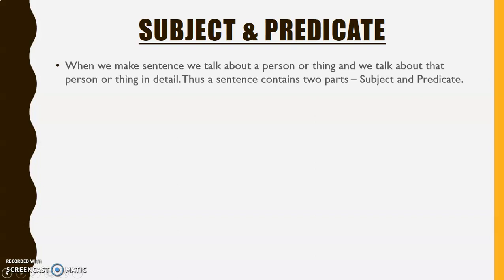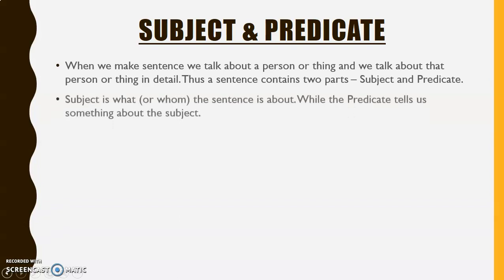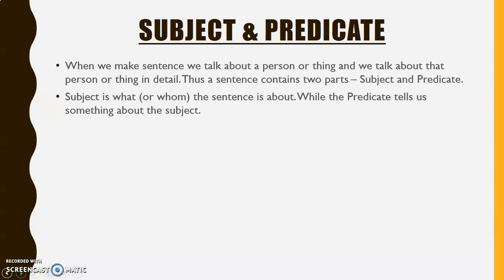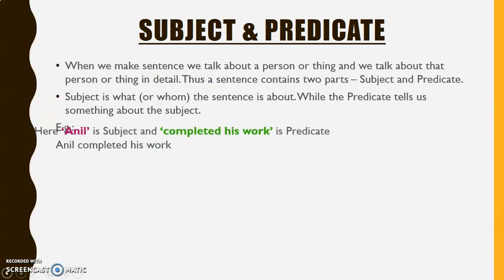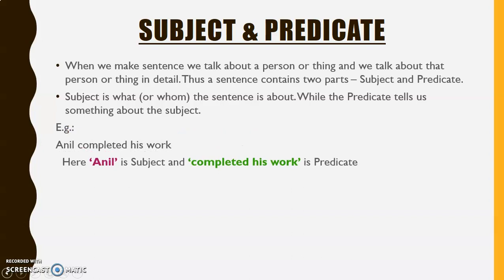When we make a sentence, we talk about a person or thing and we talk about the person or thing in detail. Thus, a sentence contains two parts, subject and predicate. Subject is what or whom the sentence is about, while the predicate tells us something about the subject. For example, Anil completed his work. Here, Anil is the subject and completed his work is predicate.